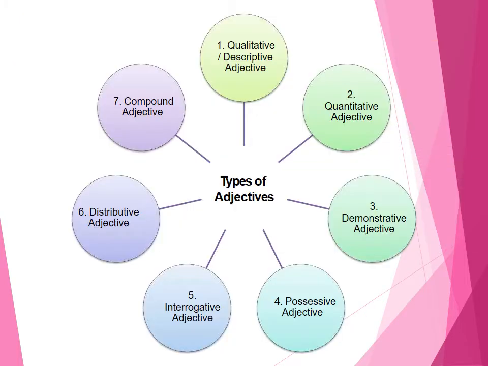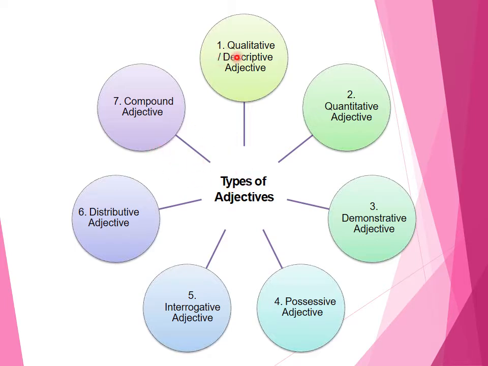Now, types of adjectives. Remember that adjectives can modify as well as describe other words. You will find it much easier to identify different types of adjectives when you see them. Adjectives are basically of 7 types.